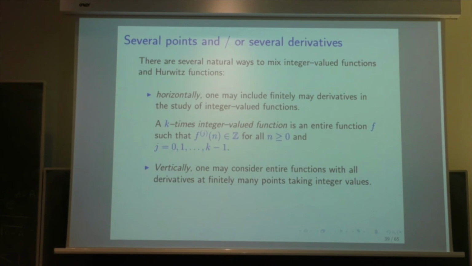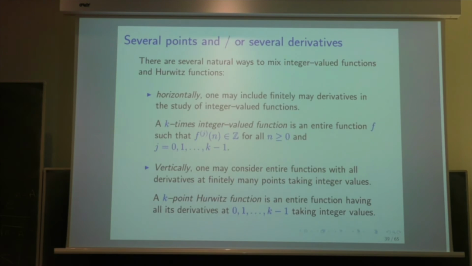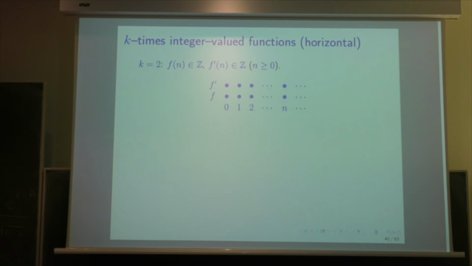We can go vertically. We consider entire functions where all the derivatives at finitely many points take integer values. For example, at 2 points instead of Hurwitz function, which is at 1 point. So we define a k-point Hurwitz function, which is an entire function having all its derivatives at 0, 1, ..., k minus 1 take integer values. This is the definition I take. We could take k points, z0, z1, ..., zk minus 1, but I take the integers here. Okay, so k times integer valued function, horizontal, you have here the picture for k equal 2.